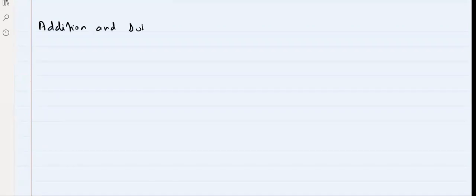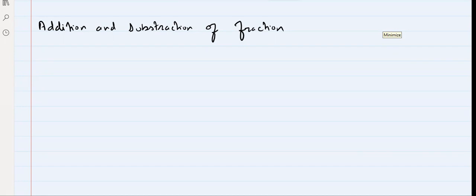First, addition of rational numbers, or addition and subtraction of fractions. Yes, Shravya, division follows the closure property in rational numbers, because even if it's a fraction, it is a rational number.